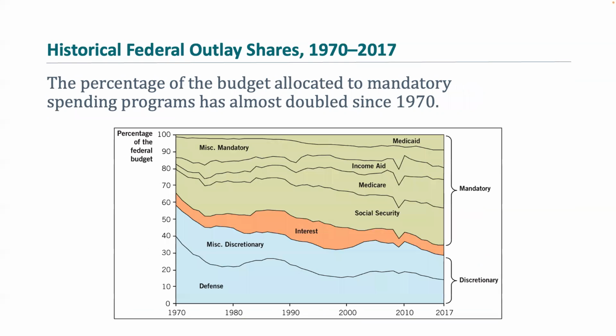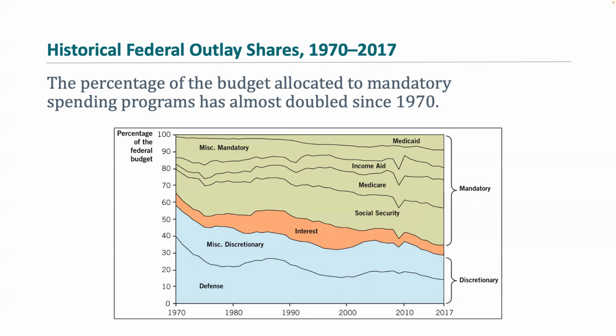This slide is figure 15.2 from your book, and it plots the US federal budget and categories of that budget as portions of total outlays for the years 1970 to 2017. Our orange shaded categories are mandatory spending, and 50 years ago, mandatory spending was about 1/3 of the US federal budget. Now, just Social Security and Medicare together account for more than 40% of that US federal budget, and this is up from only about 16% back in 1970.